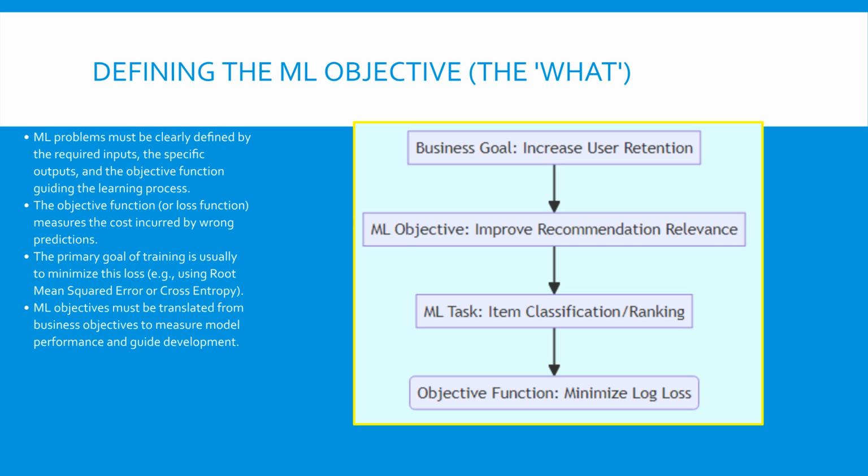This alignment of goals is necessary because ML systems must satisfy specified objectives. The objective function acts as the central guide for the learning process. Without this clear translation, the model might optimize for something useless or irrelevant to the business.